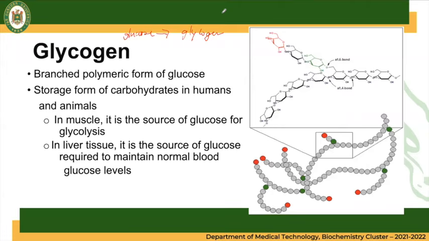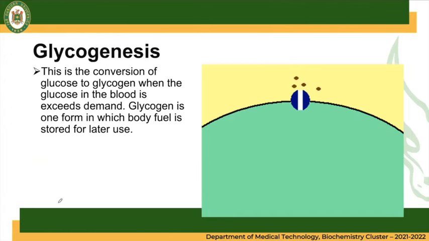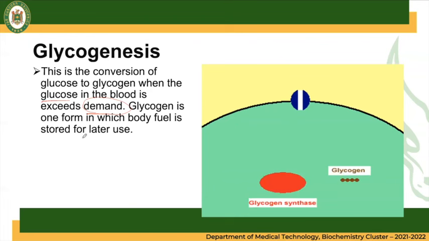In muscle, it is a source of glucose for glycolysis. In liver tissue, it is the source of glucose required to maintain normal blood glucose levels. So again, this is the process of converting glucose to glycogen, where glucose in the blood exceeds the demand. Di natin kailangan, pero madaming na-produce na glucose. So therefore, glycogen is one form in which body fuel is stored for later use. Lalo na if we are having intermittent fasting or during starvation, it can be one of the sources, a quick source of energy.